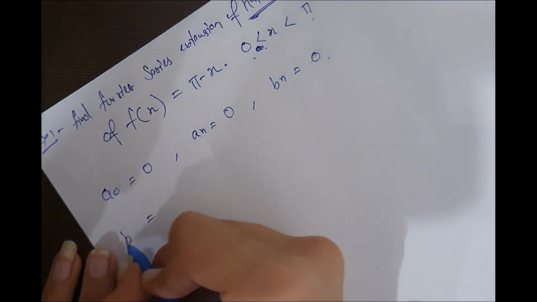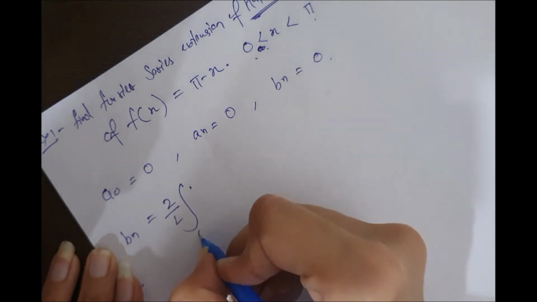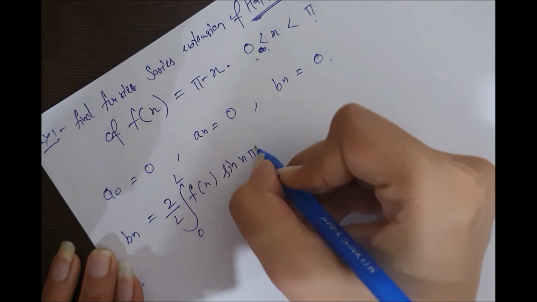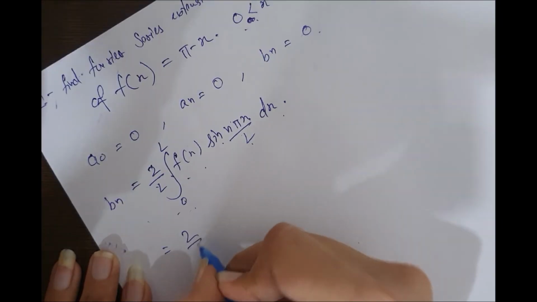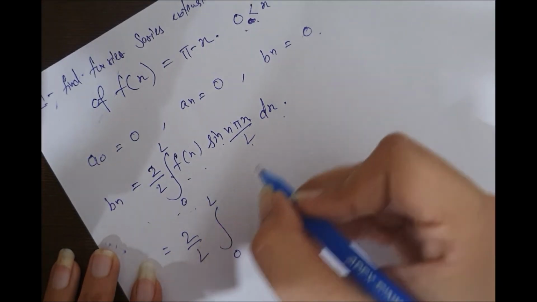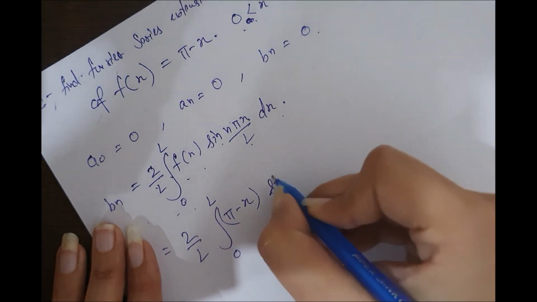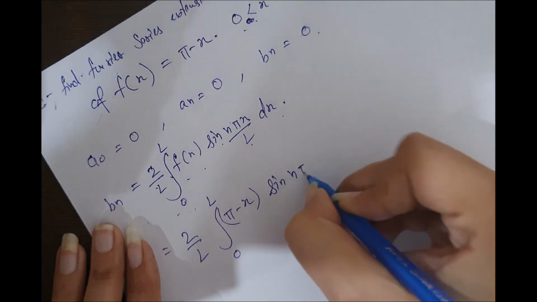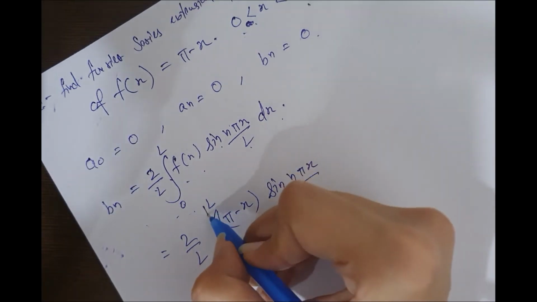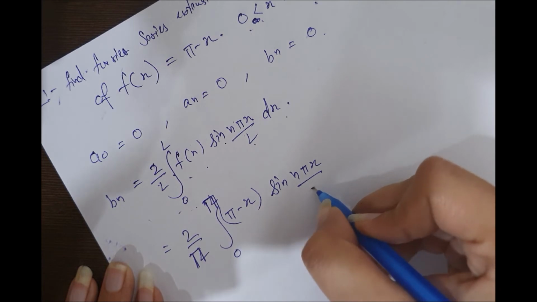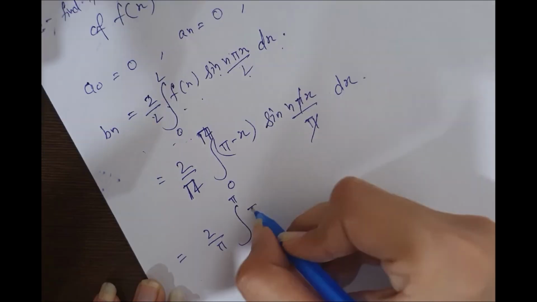So it will be 2 by L, 0 to L, f(x) sine n pi x by L dx. Firstly 1 by 2 to L, here pi by x sine n pi x, here 0 to pi, and pi 0 to pi, and here also pi dx.